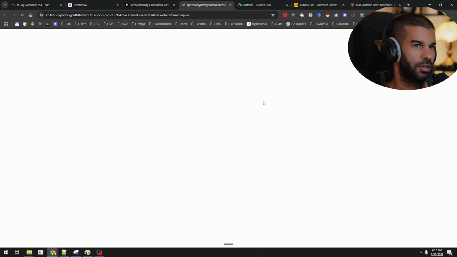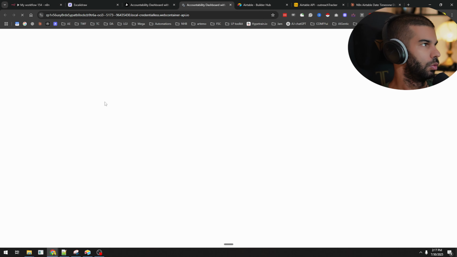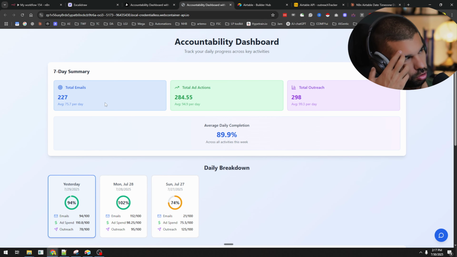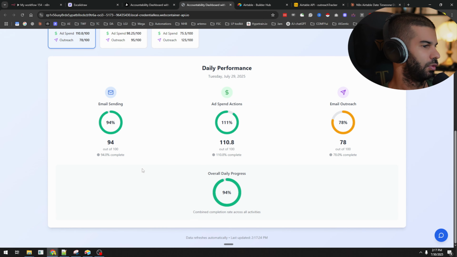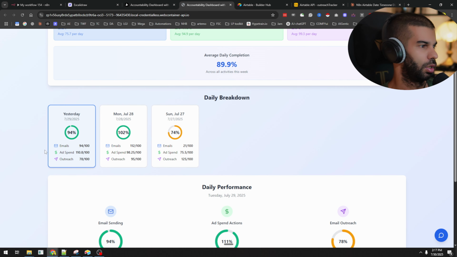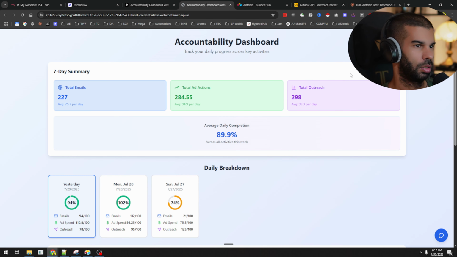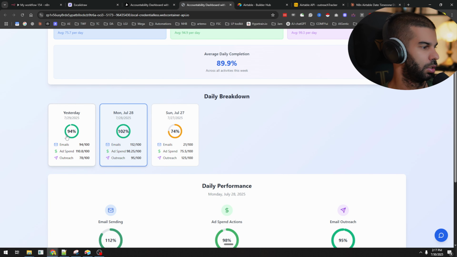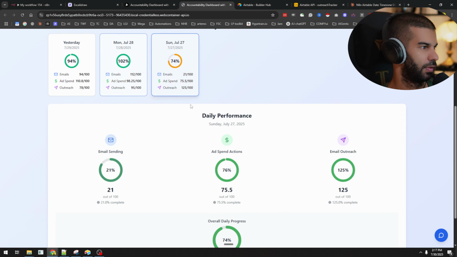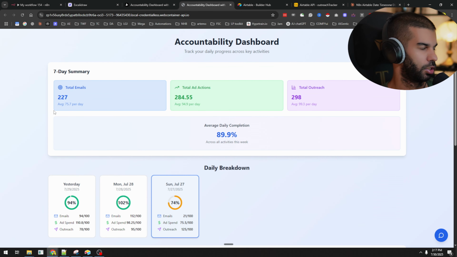If we preview this, so if I open this up, with Bolt, we can immediately publish online through something called Netlify, and then obviously this dashboard can be seen from anywhere, mobile phone, computer, and all that. Last 7 days, we get that, average daily completion. You can browse through the different days and then have an expanded view of those days right there. So yeah, that's pretty much what we set out to build.